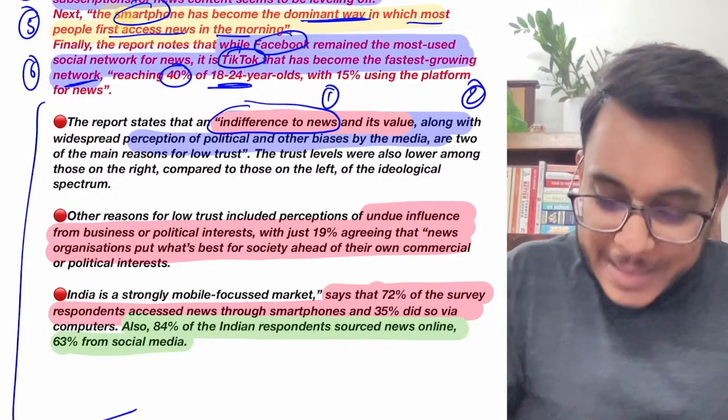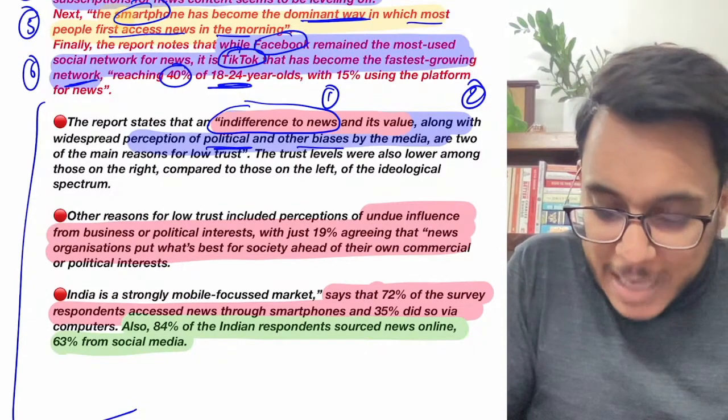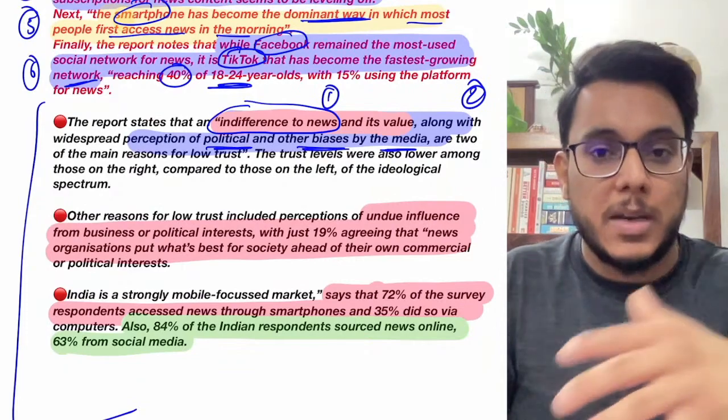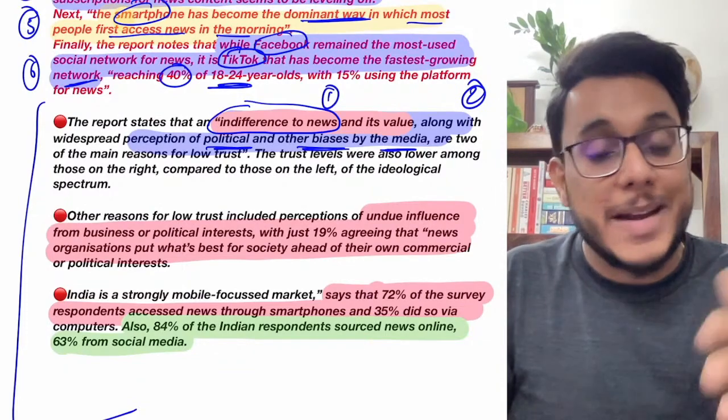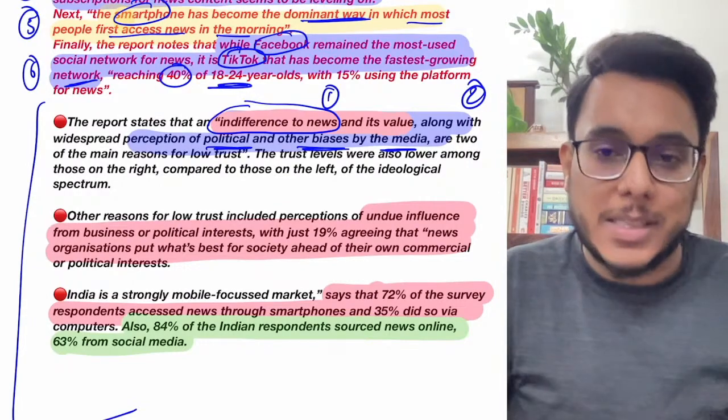Number two, there is a perception among the people that there are political or some other kind of biases by the media. Some media glorifies some particular type of people. So there are some biases in the media, and media is not showing the true news. Because of that, the interest in the news has reduced.